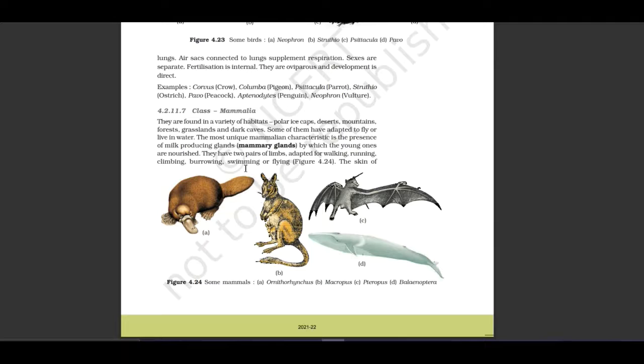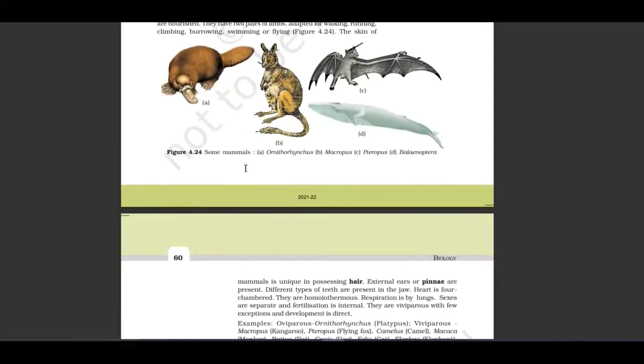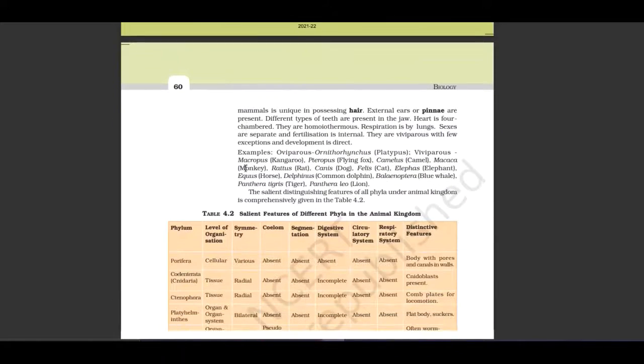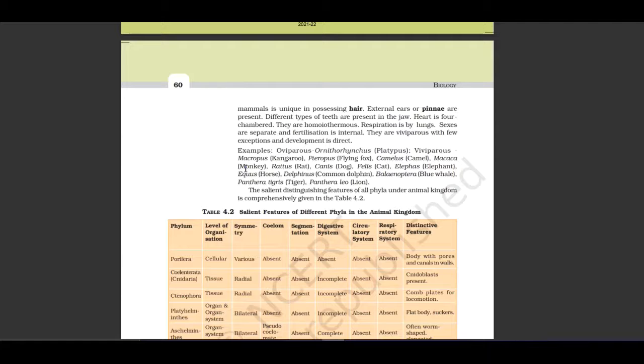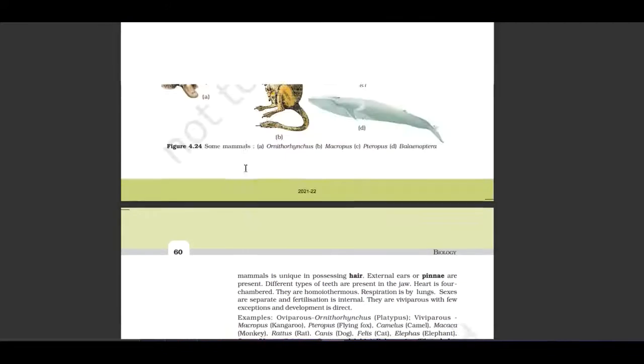They have two pairs of limbs, adapted for walking, running, climbing, burrowing, swimming, or flying. The skin of mammals is unique in possessing hair. External ears or pinnae are present. Different types of teeth are present in the jaw. Heart is four-chambered. They are homeothermous. Respiration is by lungs. Sexes are separate and fertilization is internal. They are viviparous with few exceptions and development is direct.